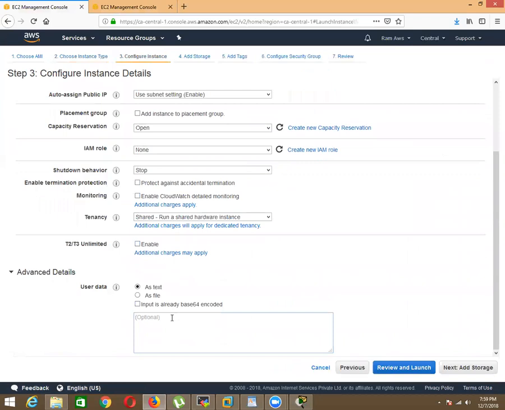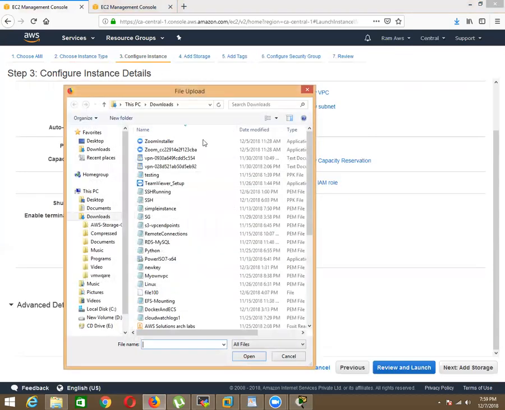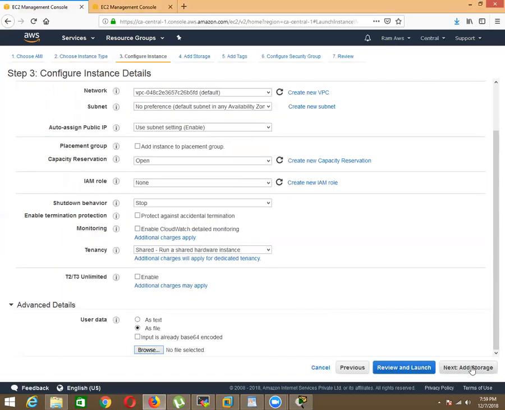And this one is advanced details. AWS is asking you to write a script. If you want to have any script, Chef, Puppet, Bash shell scripting, PowerShell, write it here. Before your instance starts, this script will execute. And if your script is very big, attach it as a file, like Notepad or WordPad, and run it.